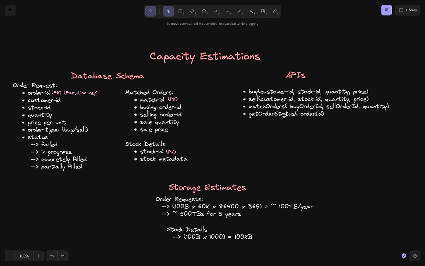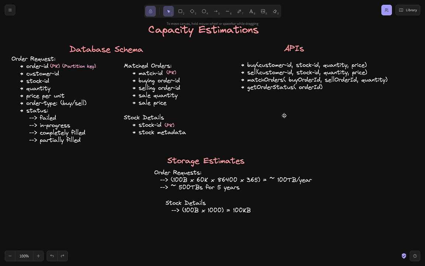So now a problem which we started with, designing a stock exchange service, we understood why it is critical, what the challenges are, what could be its high level design, what the functional and non-functional requirements are, what the API schema and database schema are, and what the storage and TPS estimates are. So now we have covered quite a lot. We have peeled quite a lot of complexity.